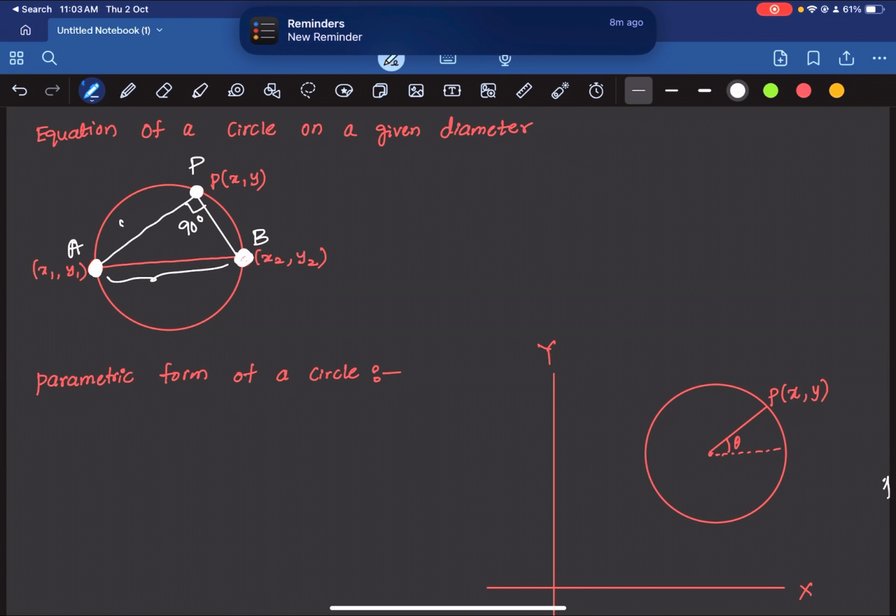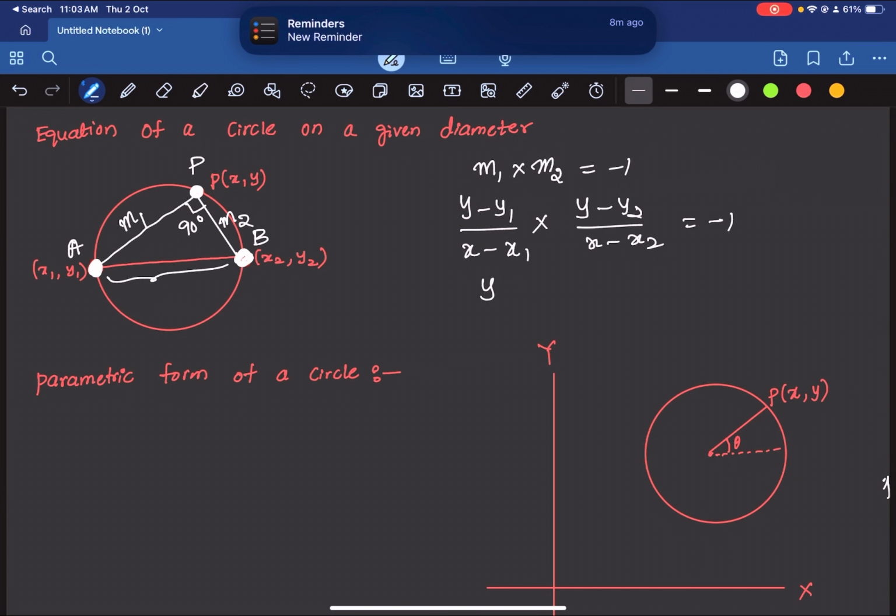Let the slope of AP be M1 and slope of PB be M2. Since these are perpendicular, M1 into M2 should be equal to minus 1. So M1 is y minus y1 upon x minus x1, multiplied by M2, which is y minus y2 upon x minus x2, is equal to minus 1. So when you cross multiply, you will get (y minus y1) into (y minus y2) is equal to minus of (x minus x1) into (x minus x2).